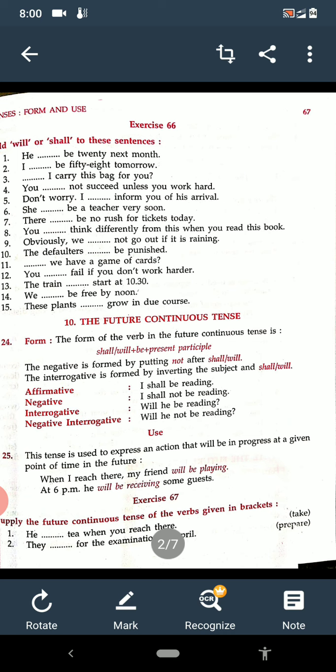So, it was about the simple future tense, and I hope you are able to solve this exercise. And please solve this exercise in your notebook.